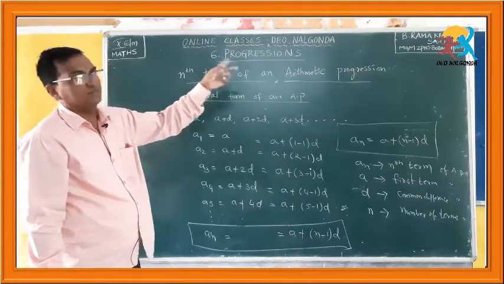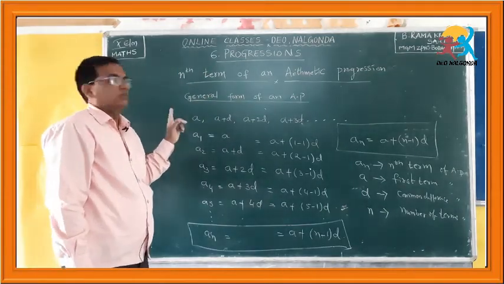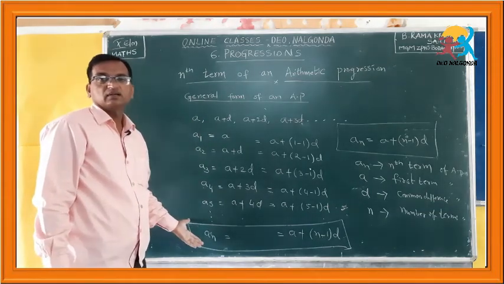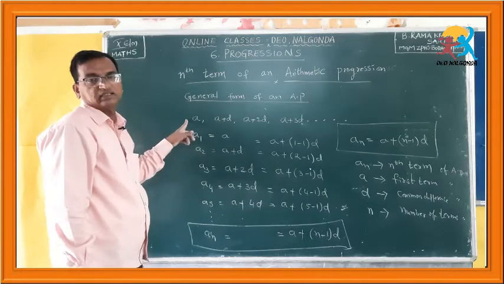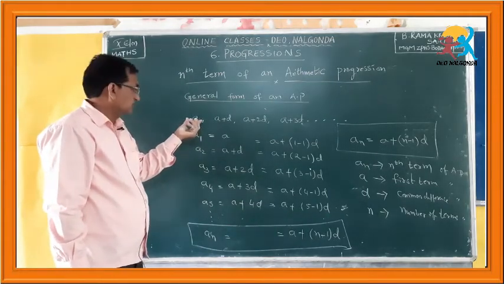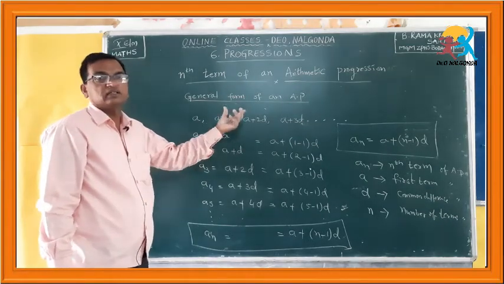So, the nth term of an arithmetic progression. If you understand the general form of an AP, you can write the nth term. What is the general form of AP? The first term is denoted by A. To the first term, if you add the difference or fixed value, then you get the next term of the AP.